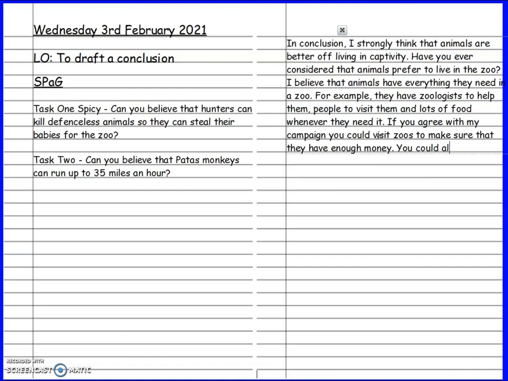You could also tell other people about the benefits of zoos. Okay? So that's finishing off, just giving the reader some examples of what they could do if they agree with your campaign. And telling other people is always a strong message, because if somebody strongly feels a way about something, other people tend to listen. And that's what I'm hoping is going to happen when I read your campaigns.